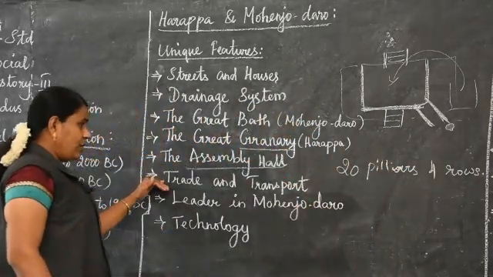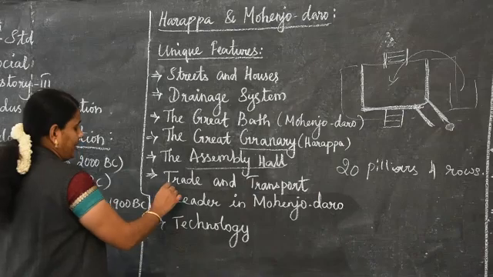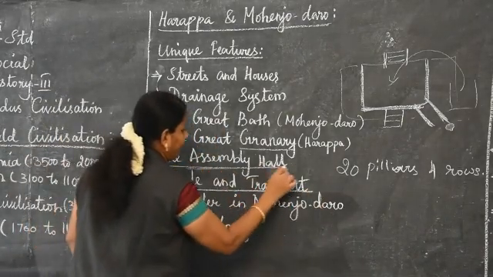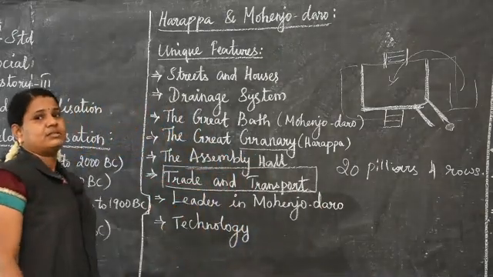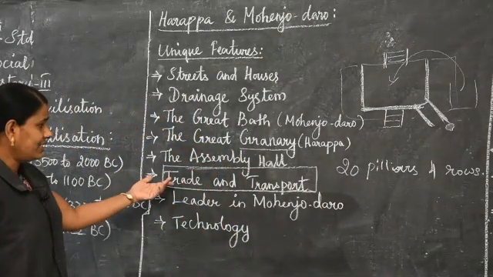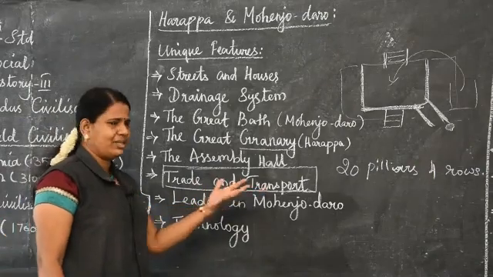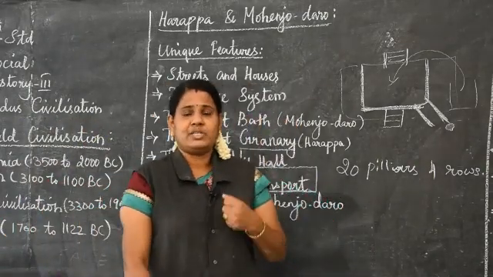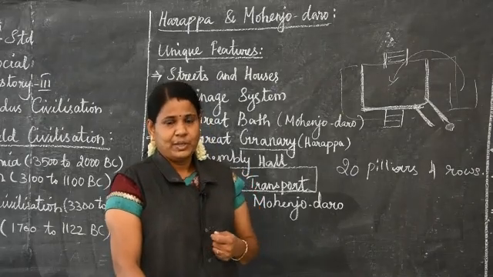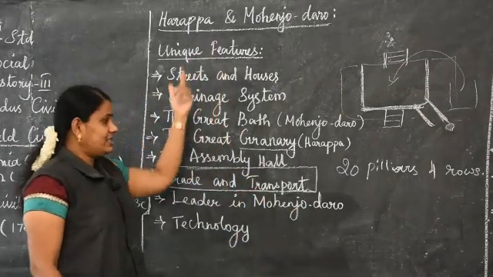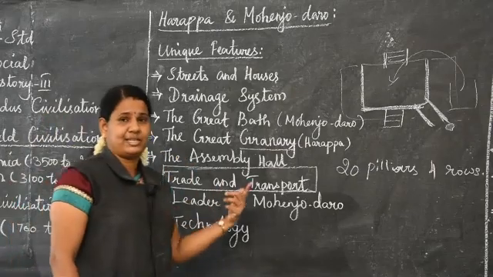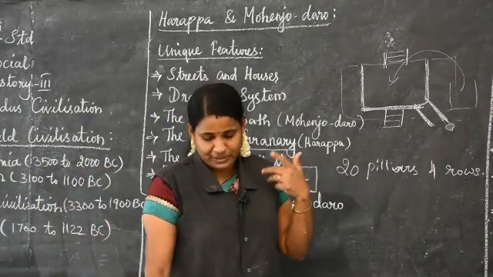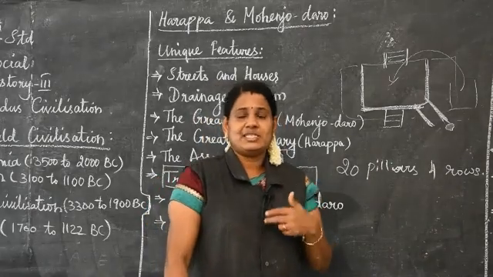Next one, trade and transport. This is very important. What is the next unique feature of the civilization? Trade and transport. Harappans were great traders in this civilization. In this particular period we can see so many traders. Then they used standardized weights.